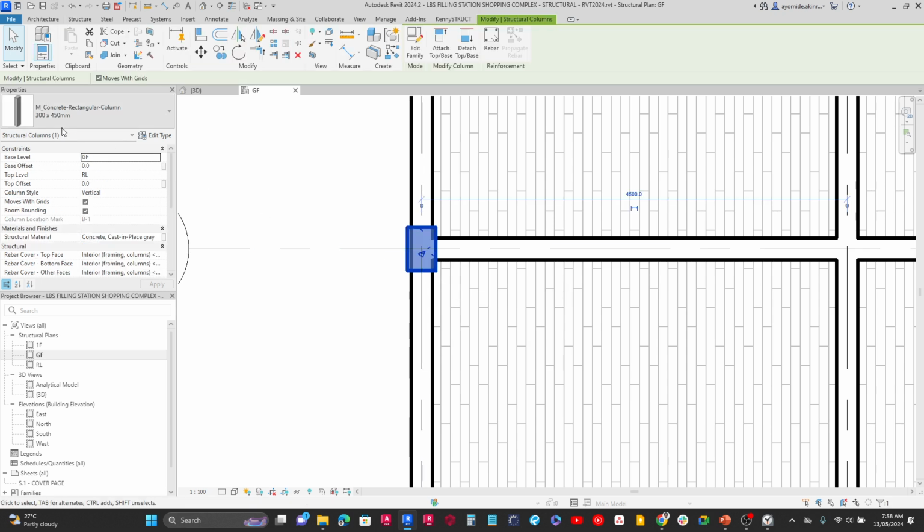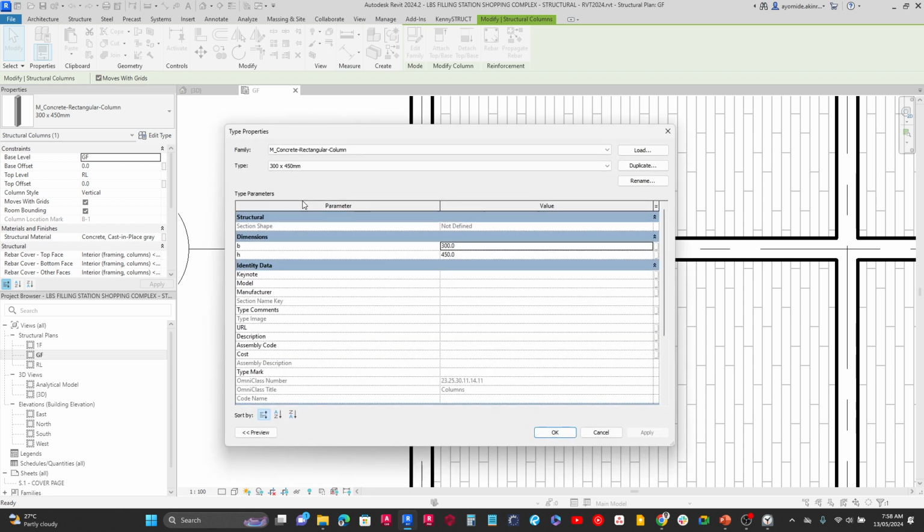We have a 300 by 450 mm column, meaning that it is 300 in the width and then 450 mm in the depth. Let's go ahead and change that. To do that, we are going to create a new type. After selecting the column like this, I'm going to come over here and click on edit type. When I do that, you can see here the family that we're working with, which is the M concrete rectangular column. You can as well see the list of the types if I click on this.